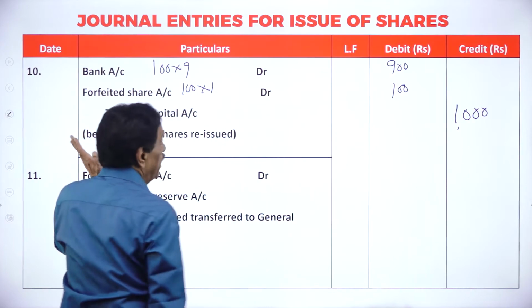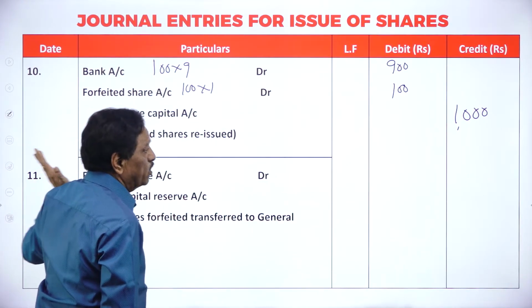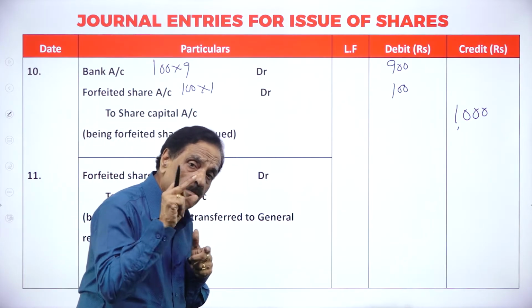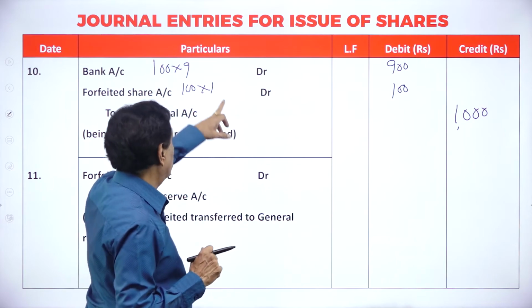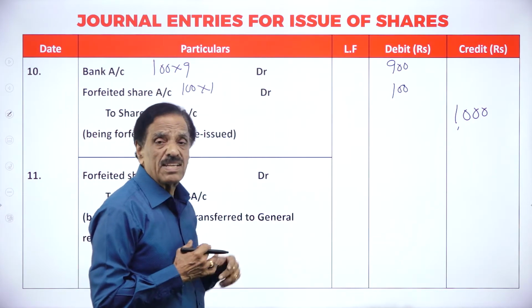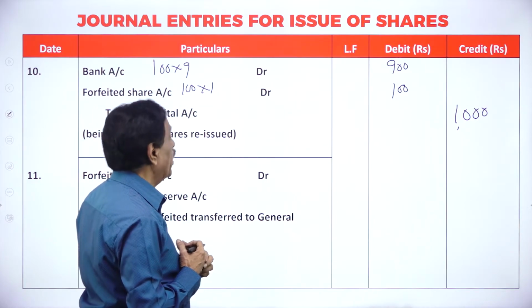To share capital 1000. This is the reissue entry. What's the reissue entry? Bank account debit, forfeited shares account debit to share capital account. Actually, 100 shares would have been issued at rupees 10. They issued at what rate? At rupees 9. So 100 into 9, 900. Then how much you could not receive? 1 rupee. 100 into 1.